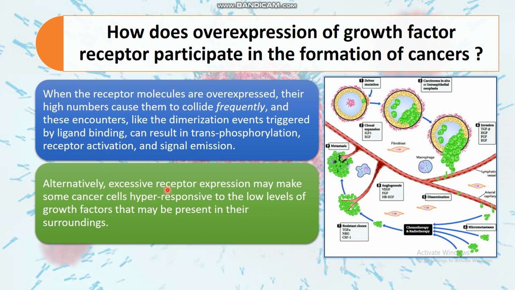Alternatively, excessive receptor expression may make some cancer cells hyperresponsive to low levels of growth factors that may be present in their surroundings. This diagram shows how cancer is caused by the overexpression of growth factor. Growth factor overactivity causes more growth of cells, which causes cancer.